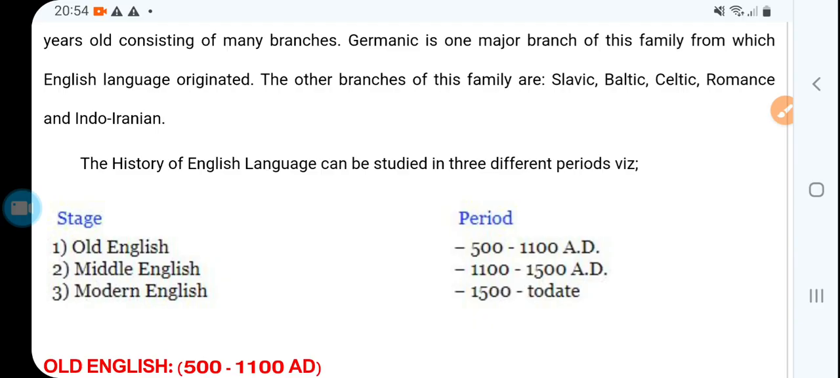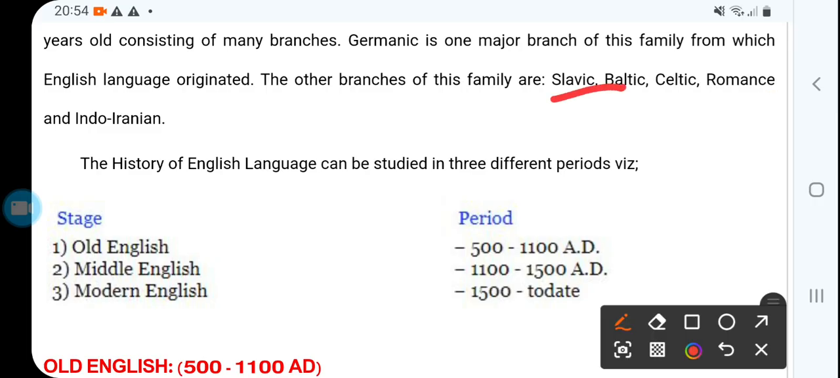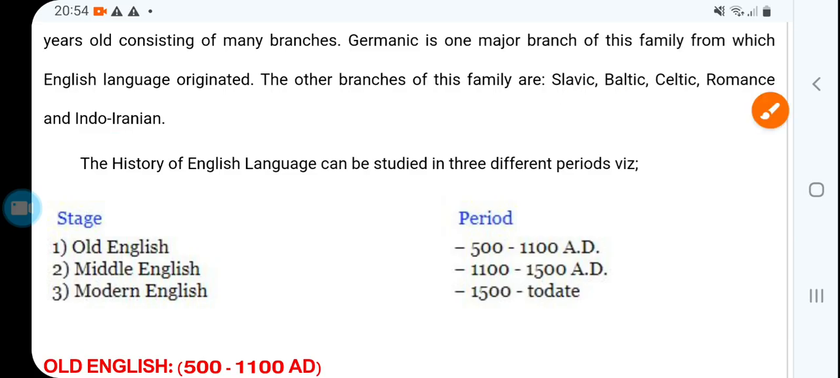The other branches of this family are Slavic, Baltic, Celtic, Romance, and Indo-Iranian. So these are the other branches of the family.